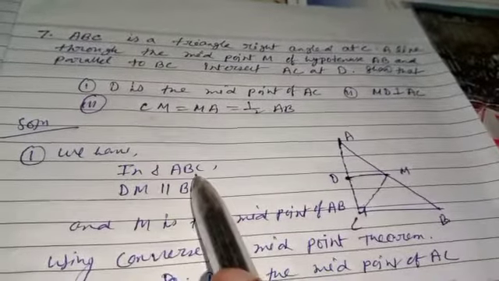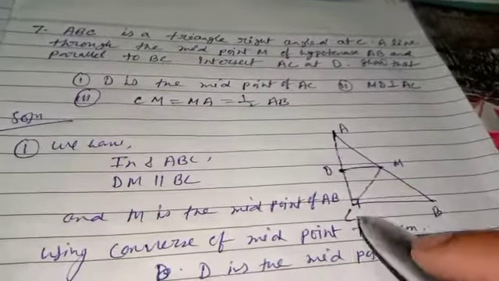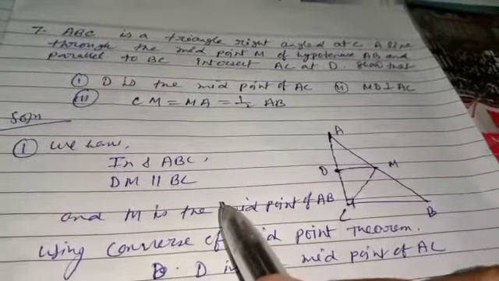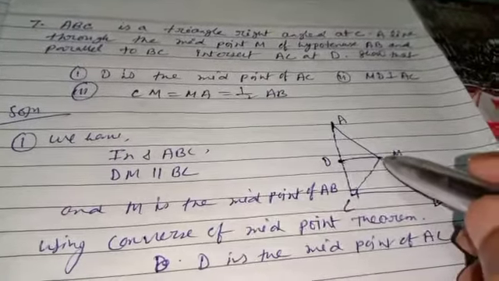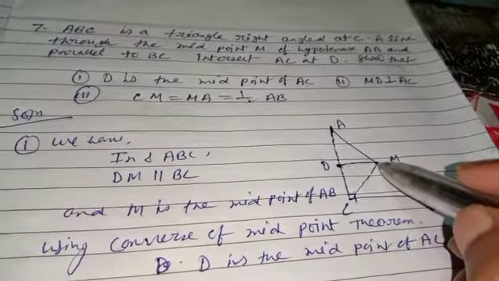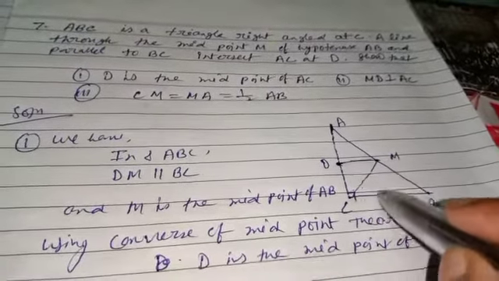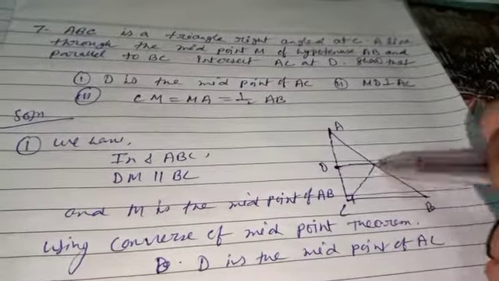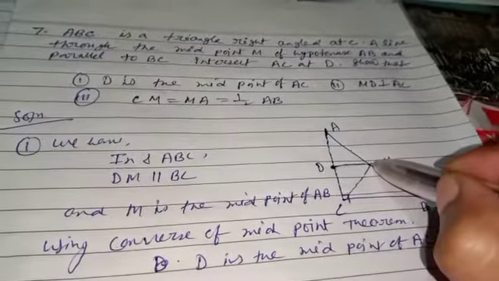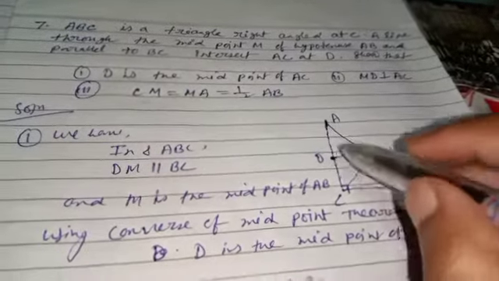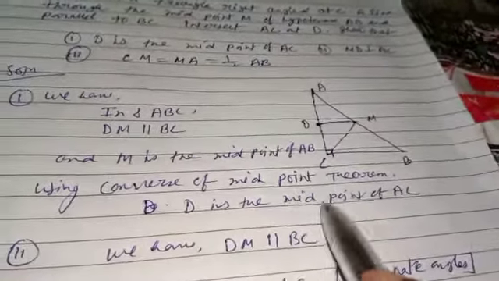So in triangle ABC, we have DM parallel to CB or BC. It is given in the question. And also M is the midpoint of AB. It is also given. This one is parallel to this one, and this M is the midpoint. So using the midpoint theorem, D is the midpoint of AC. Clear?